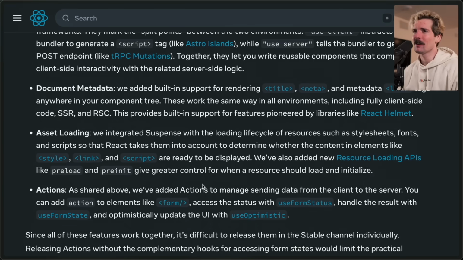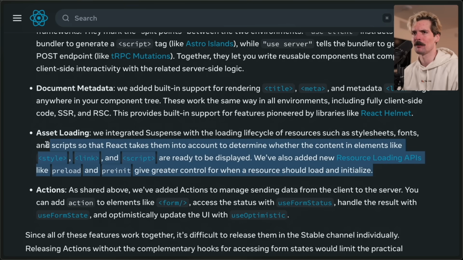Asset loading. We integrated Suspense with the loading lifecycle of resources such as style sheets, fonts, and scripts so that React takes them into account to determine whether the content in elements like a style, a link, or a script are ready to be displayed. We've also added new resource loading APIs like preload and preinit to give greater control for when a resource should load and initialize. This is some Remix stuff.